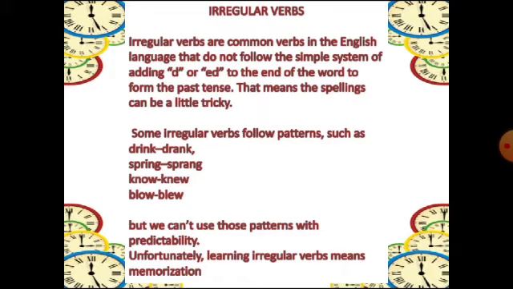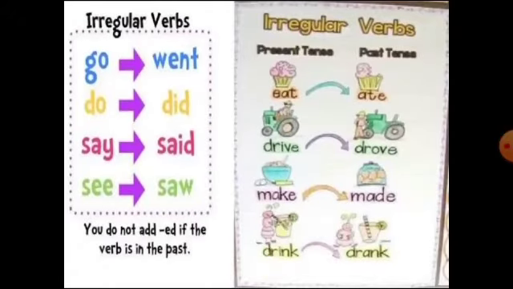We have to change the entire spelling, and this one is a little bit tricky, and there are no such patterns to remember. You have to memorize these things, and once you solve more and more exercises, automatically these things will come to your mind.